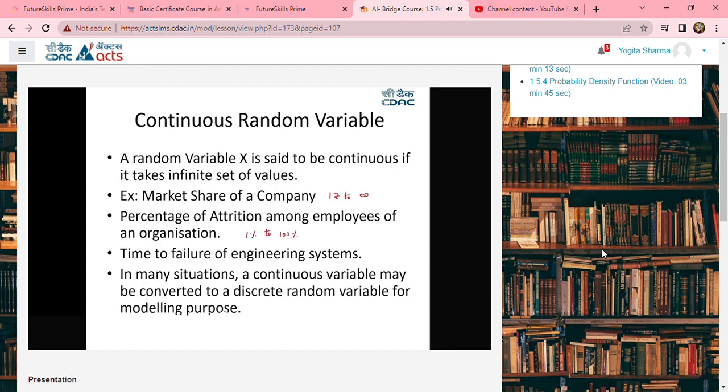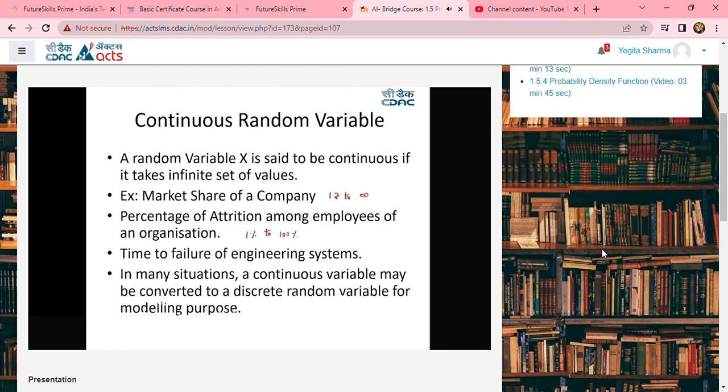In many situations, whenever we go ahead with a machine learning or artificial intelligence application, we try to convert the continuous variable to a discrete variable for modeling. This we'll discuss in detail in further sessions when we discuss machine learning algorithms. Till then, having an understanding of random variables, discrete variables and continuous variables,